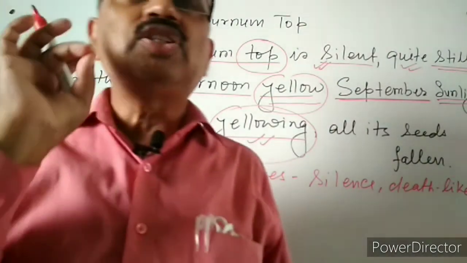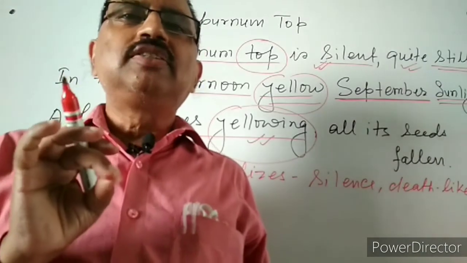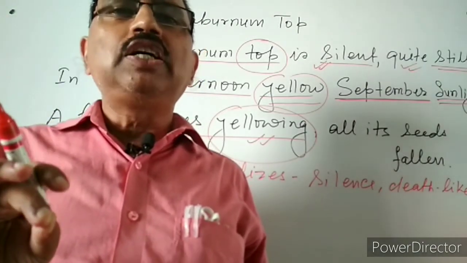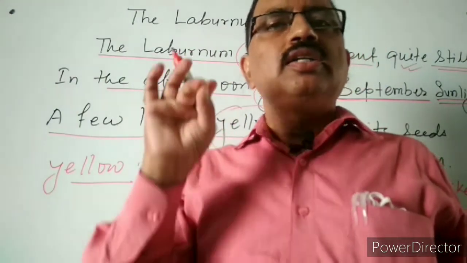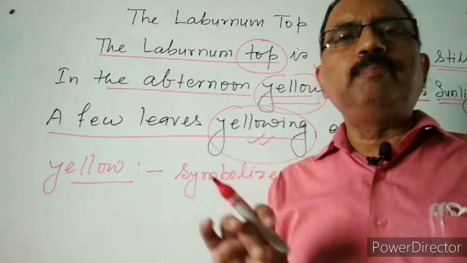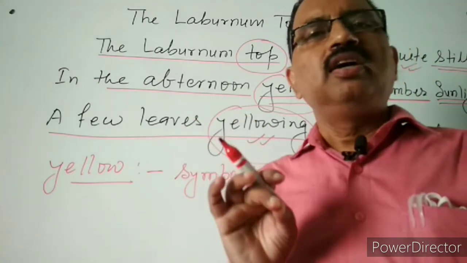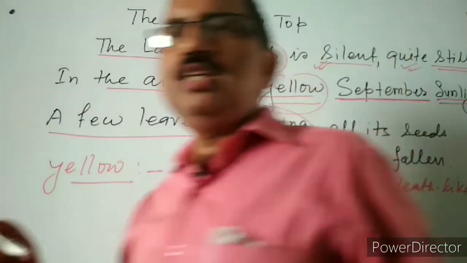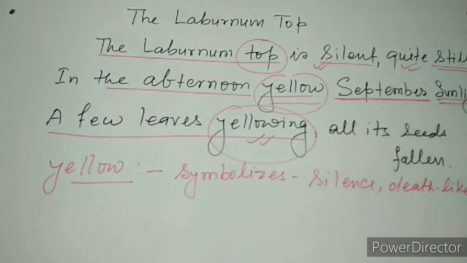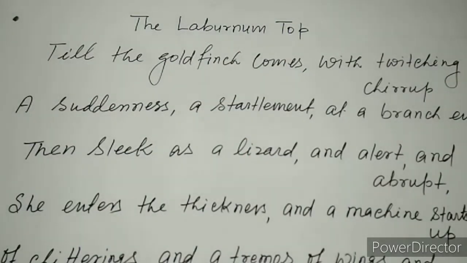So the simple sense of this particular stanza is that if you look at that particular period of time, you will find that the laburnum top is completely silent without any activities, and it is as silent as death. So there are no activities there. The poet tries to describe this important thing. And moving further,